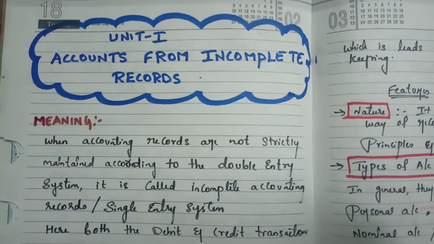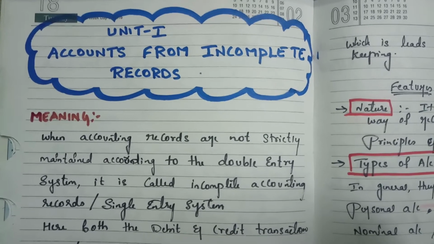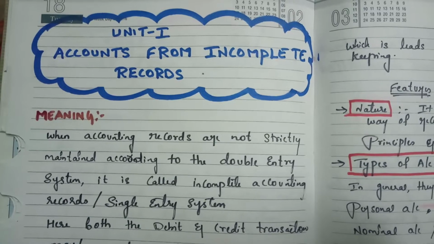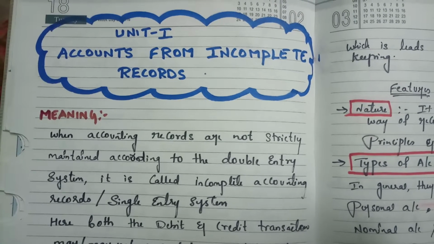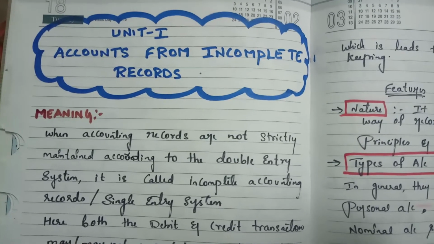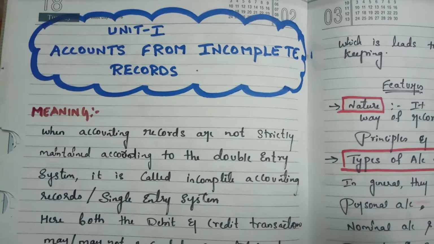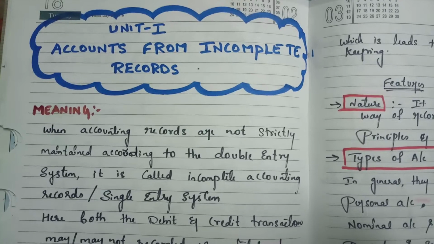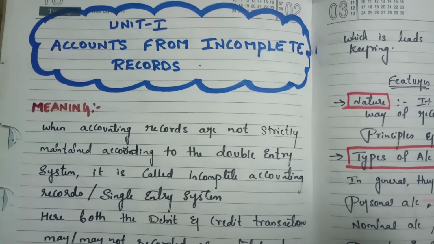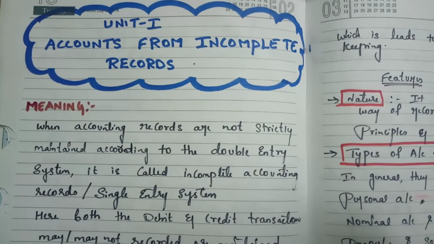Today I am going to explain accounts from incomplete records. This is for Plus 2, that is 12th standard, and graduation level. So what are accounts from incomplete records? The meaning of it: when accounting records are not strictly maintained according to the double entry system.